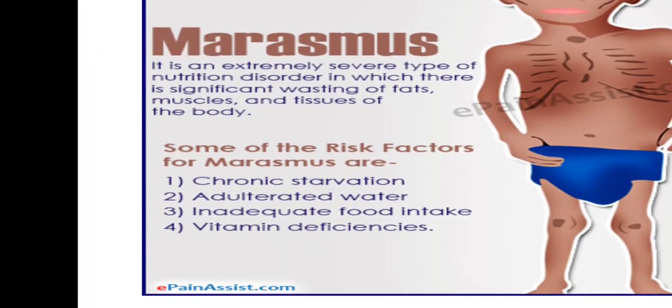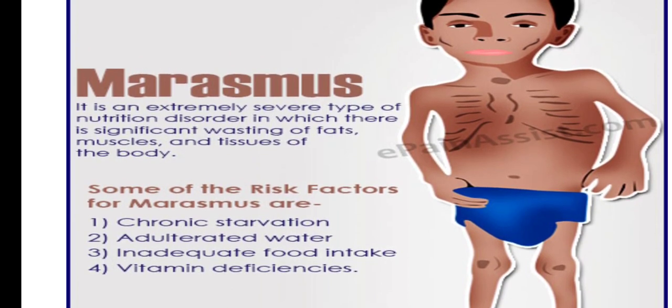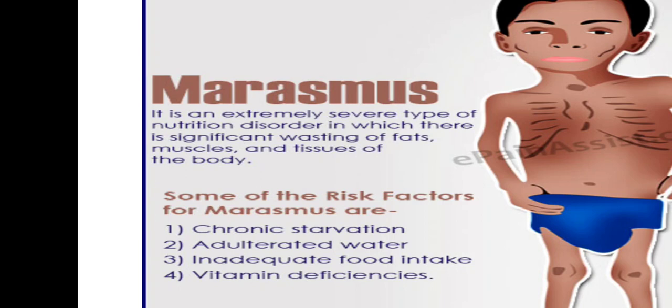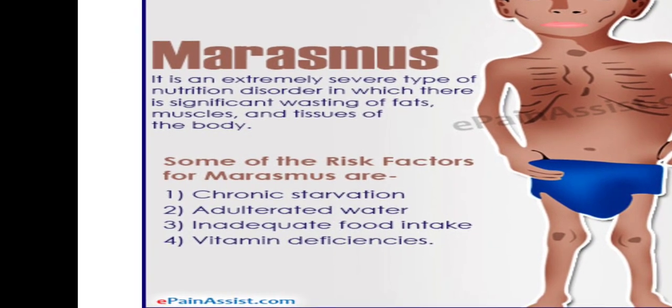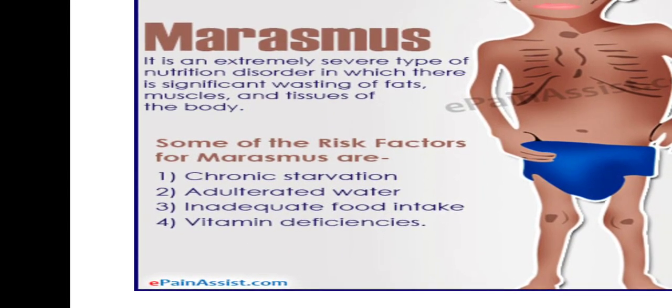So marasmus disease is actually a type of undernutrition in which there is a wasting of the fats. The fats are wasted because the body is not supplied with an appropriate amount of energy, so the fats start to deplete. So why does the wasting of the fats take place? Here we can see the risk factors are chronic starvation, adulterated water, inadequate food intake and vitamin deficiencies.